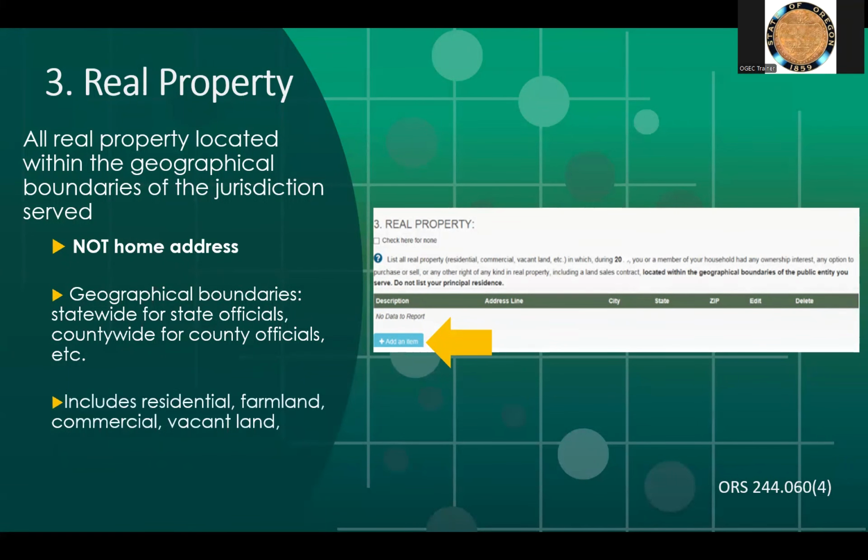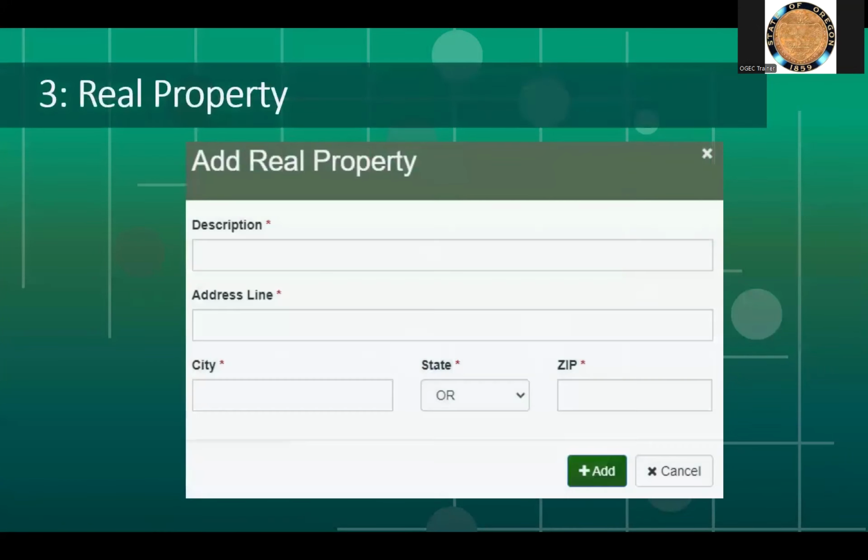Real property can include residential, farmland, commercial, and vacant land. It does not include property held in trust if the filer or the household members have no actual authority to buy or sell. You will need to enter a description such as vacant land, vacation home, commercial property, rental property, and include the actual address of the property before clicking on the Add button.